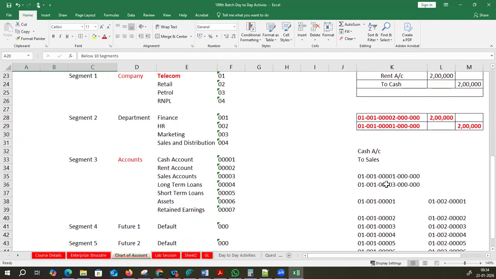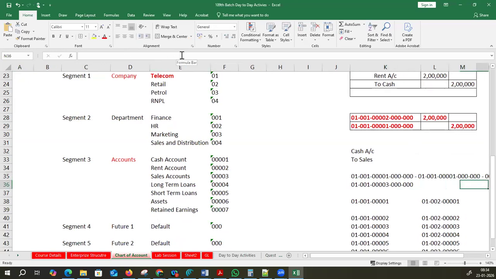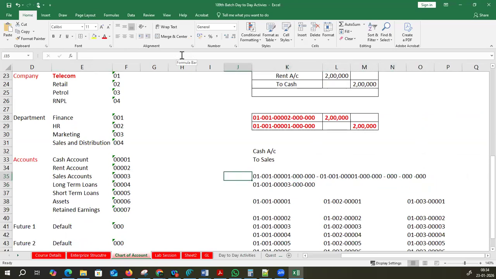Now I will tell you. This is 5 segments, right? So the code combination, I'm just giving here. This much of combination for one accounting entry. It's too big, right? It's very difficult for you to analyze also, if you want to run a report or anything.